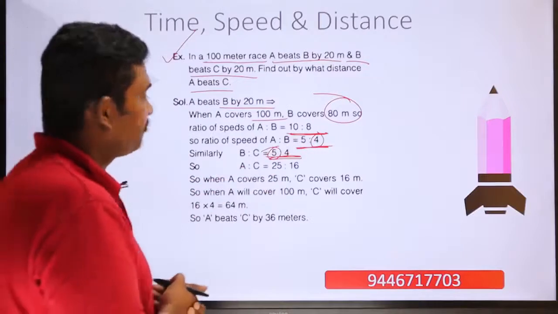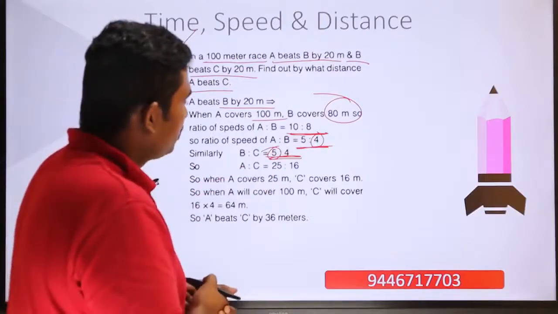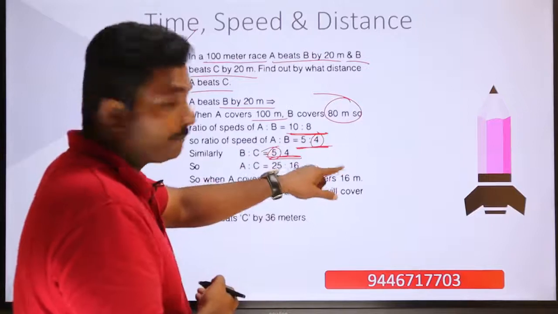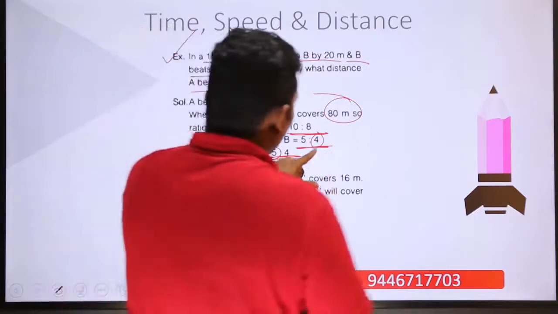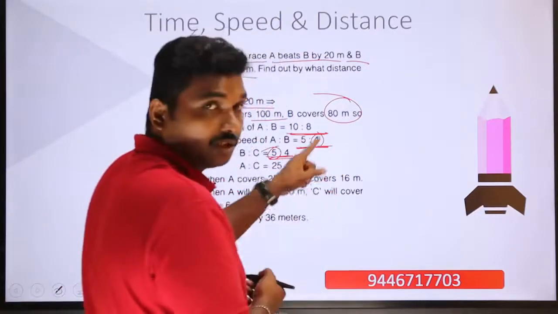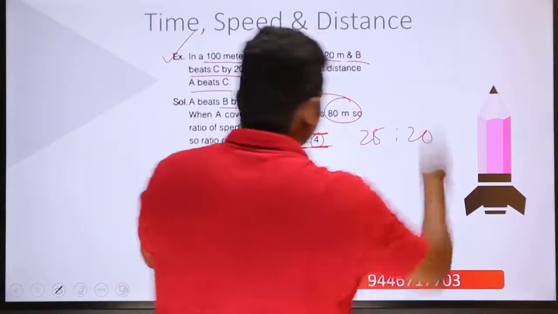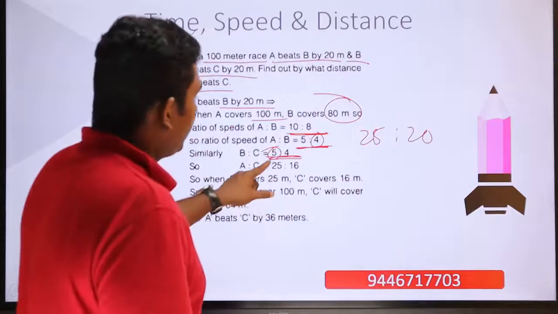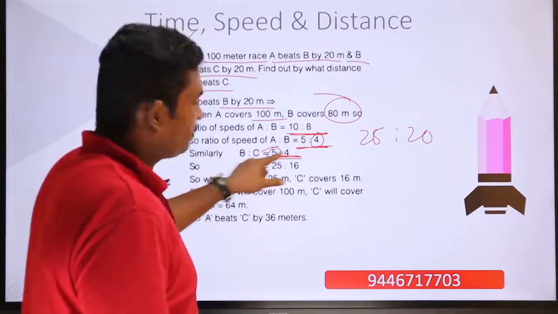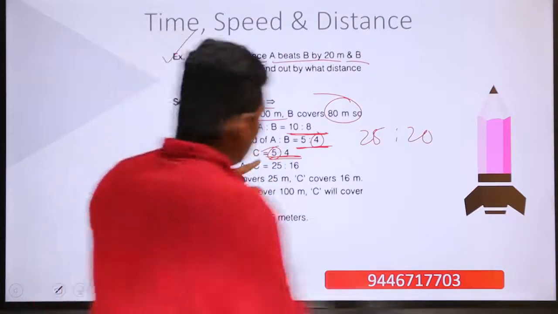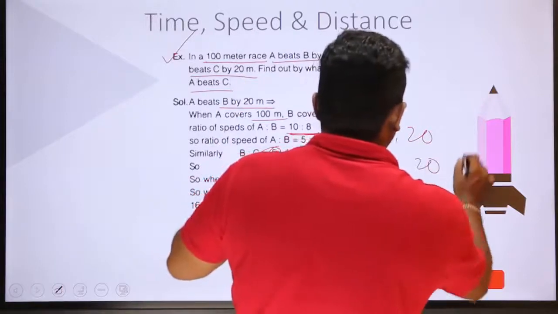So you can convert 4 to 20 by multiplying this ratio with 5. So this ratio becomes equal to 25:20. And to convert 5 to 20, you will have to multiply this ratio with 4. So this becomes equal to 20:16.